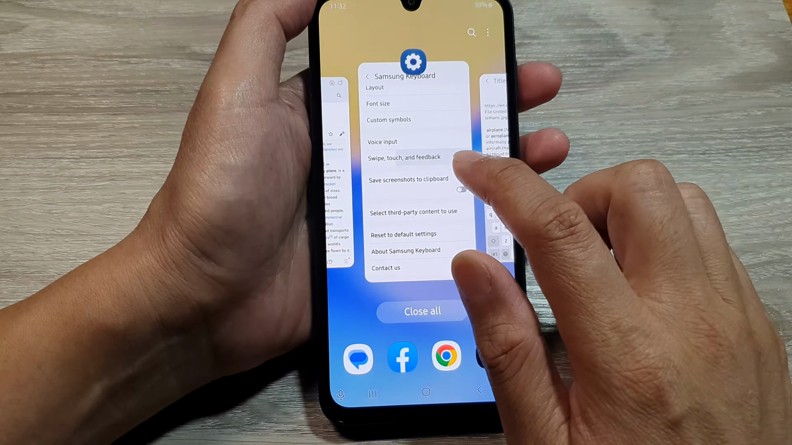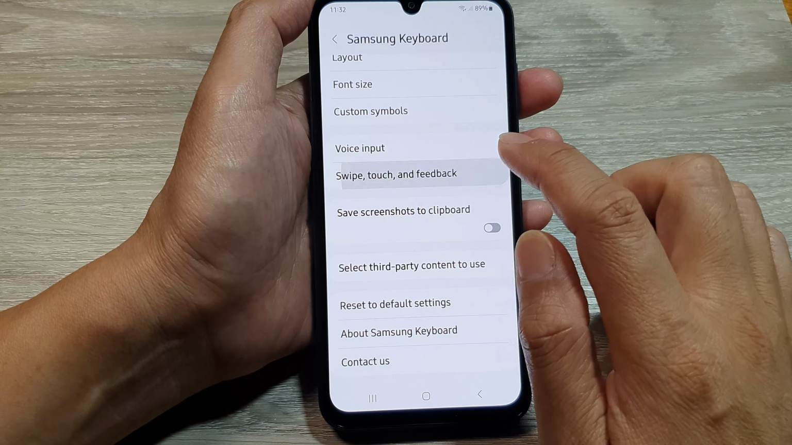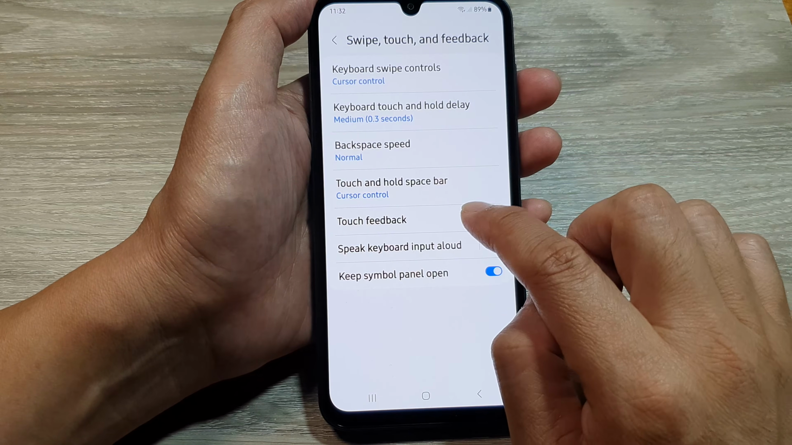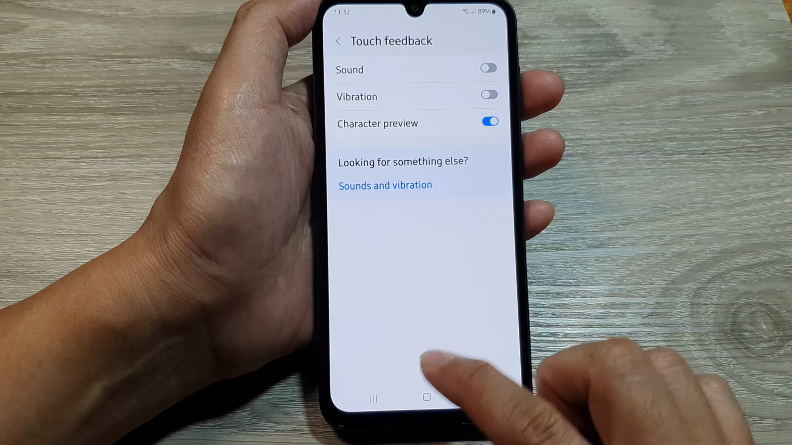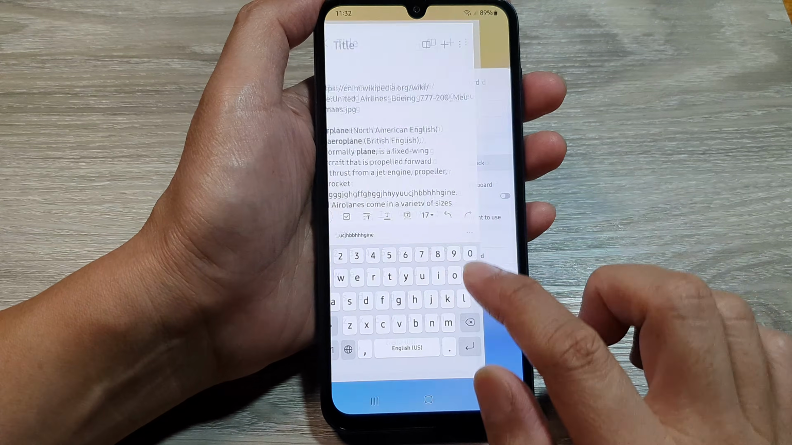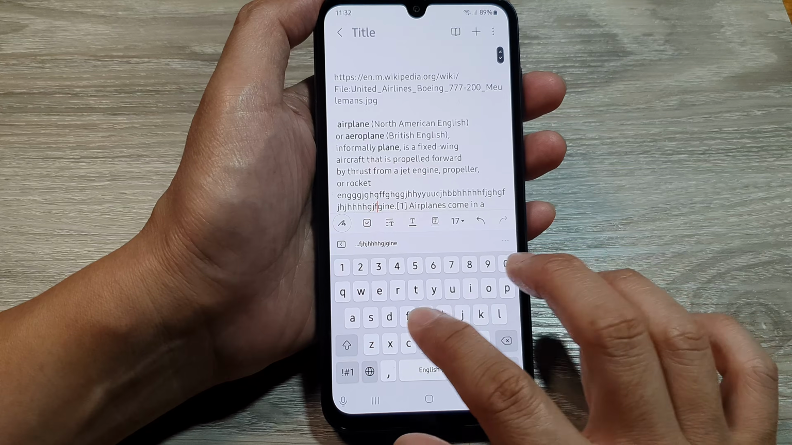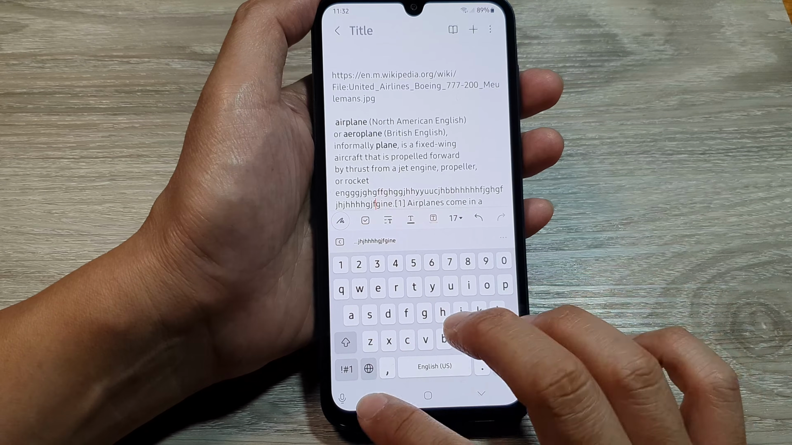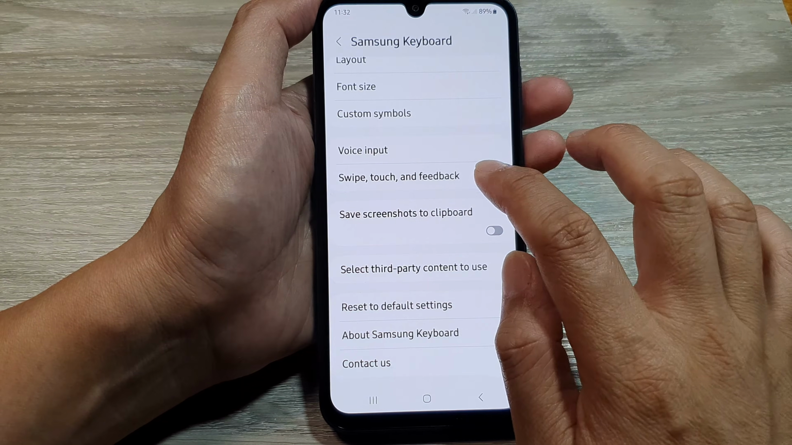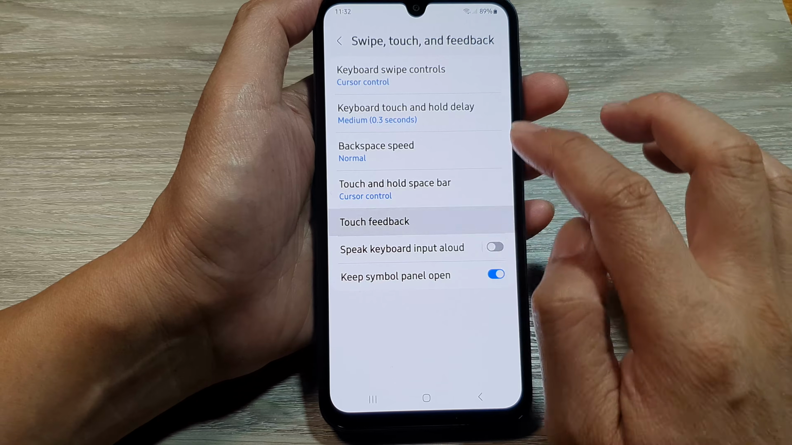And if you want to turn off the sound, we go in here and we switch off the sound. So turn off sound feedback when we are using keyboard. So this time, it will not make any more of that click sound. And that's it. Here I will switch it on.